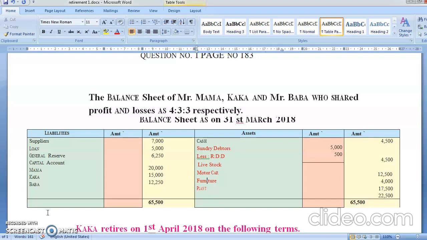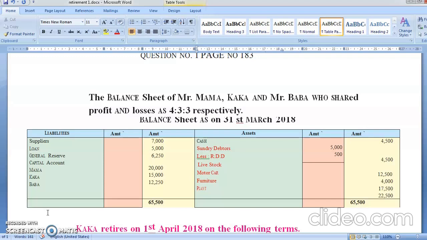See, in admission, what is happening? A person is bringing a capital. In retirement, you have to give back the capital, whatever he has invested. In admission, a partner will bring goodwill. In retirement, you will give goodwill to the partner. That's the only difference. Otherwise, all the things are the same.